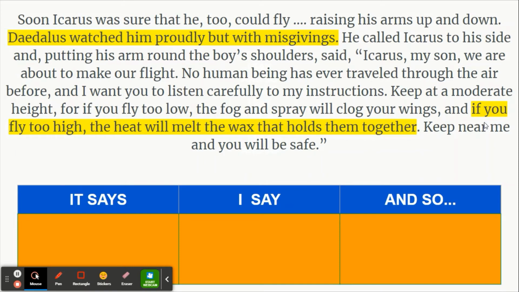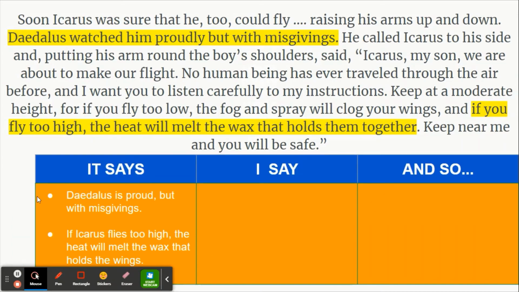So Daedalus is watching Icarus proudly, but he has doubts. I've also highlighted, if you fly too high, the heat will melt the wax that holds them together. This is what he's trying to warn Icarus about. So we'll get those two things added to our it says section. I've got that added to our chart. Daedalus is proud, but with misgivings. And also, if Icarus flies too high, the heat will melt the wax that holds the wings.